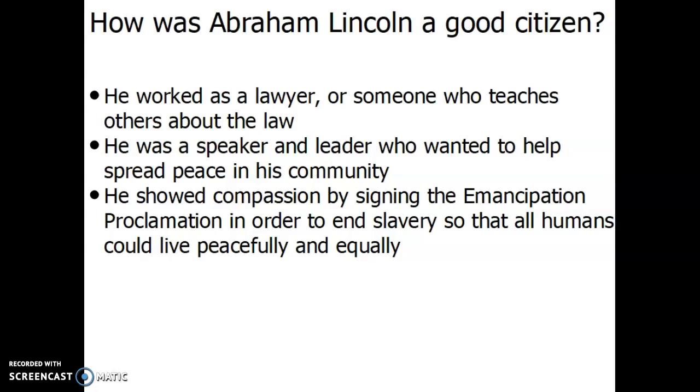After reading this article, we can now answer the question, how was Abraham Lincoln a good citizen? He was a good citizen because he worked as a lawyer, or someone who teaches others about the law.